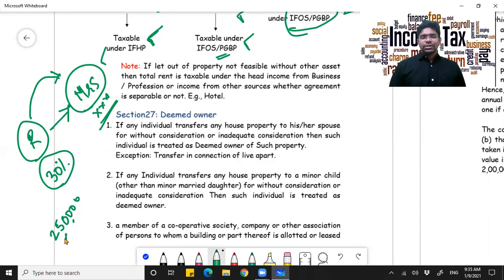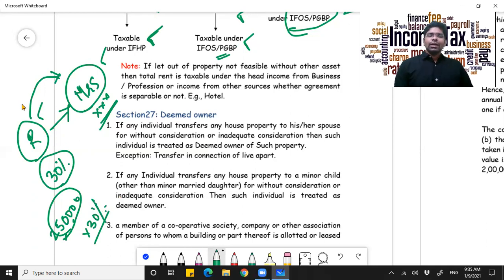If this 2,50,000 is charged in the hands of Rahul, he has to pay a tax of roughly 30%. Now if he transfers the property to his wife's name, since she is not a taxable assessee, she need not pay any tax and Rahul will be saving this 30%.